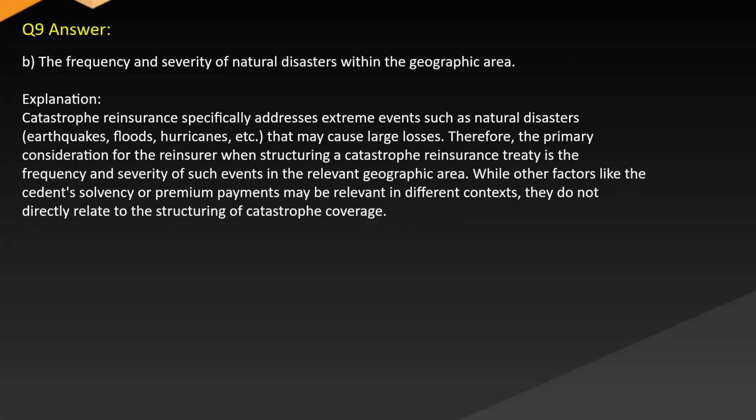Answer: B. The frequency and severity of natural disasters within the geographic area. Explanation: catastrophe reinsurance specifically addresses extreme events such as natural disasters, earthquakes, floods, hurricanes, etc., that may cause large losses. Therefore, the primary consideration for the reinsurer when structuring a catastrophe reinsurance treaty is the frequency and severity of such events in the relevant geographic area. While other factors, like the cedent's solvency or premium payments, may be relevant in different contexts, they do not directly relate to the structuring of catastrophe coverage.